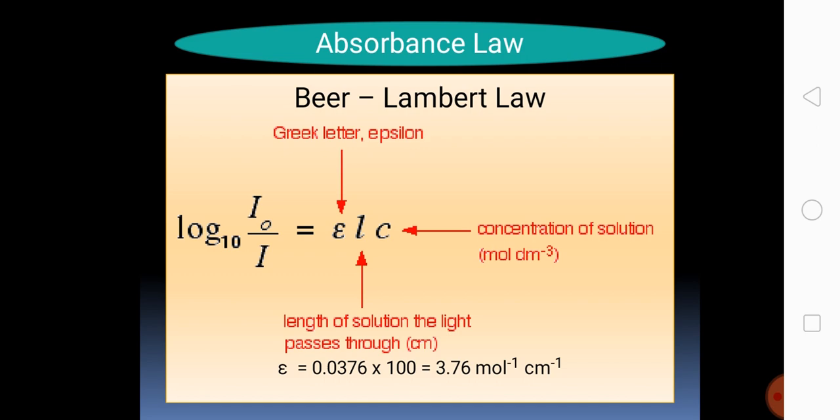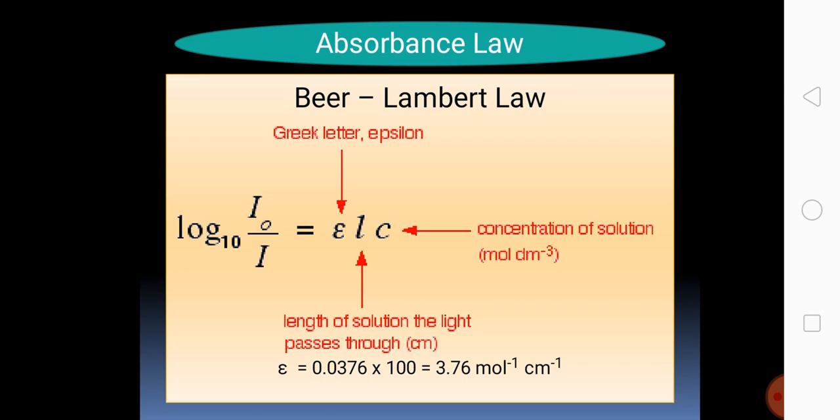The value of epsilon is 0.0376. If it is multiplied by 100, you get the value of epsilon as 3.76 mole inverse centimeter inverse. It is represented by the Greek letter epsilon in the equation and is called the molar absorptivity, or sometimes the molar absorption coefficient. The larger the molar absorptivity, the more probable the electronic transition.